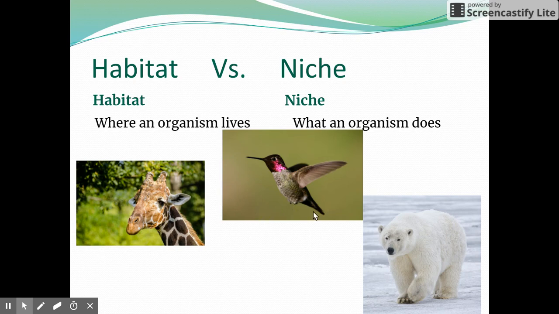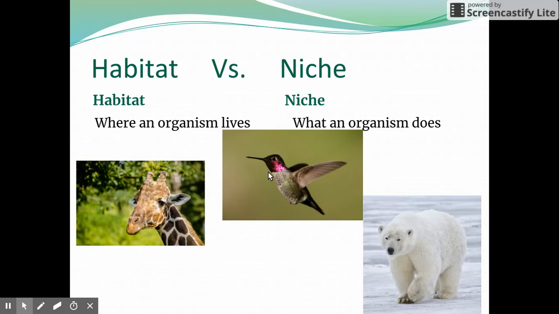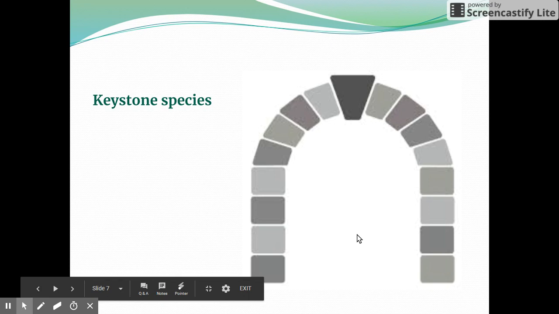You usually have one pollinator or maybe a couple of different pollinators for specific plants where they have a symbiotic relationship or a combined relationship where that pollinator is unique to that plant. But an all over pollinator, something like a hummingbird, you might only have one species living in a given habitat. Same thing with a top predator like a polar bear. You probably don't have multiple top predators living in an area. That is a niche that is usually filled by one species. That species is usually considered the keystone species.